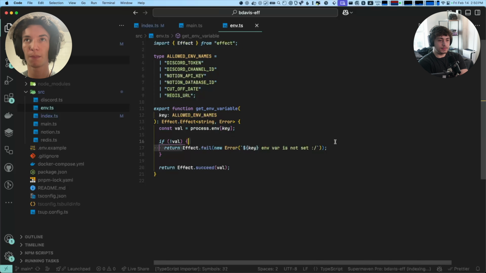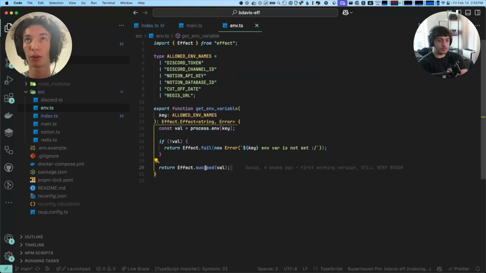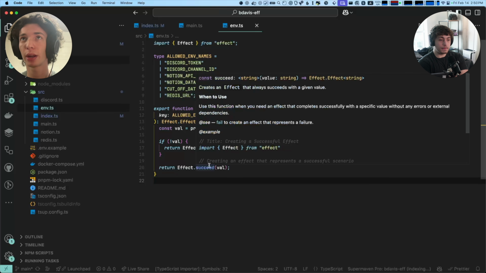So we can create an effect that always fails, and we can create an effect that always succeeds. And oh, the other thing I guess to point out is that if you only see one type parameter on an effect, it's because the others default to never, right? So if it's just Effect string, it's actually Effect string never never.